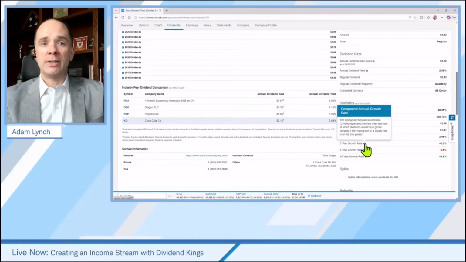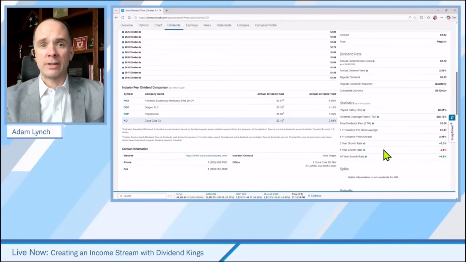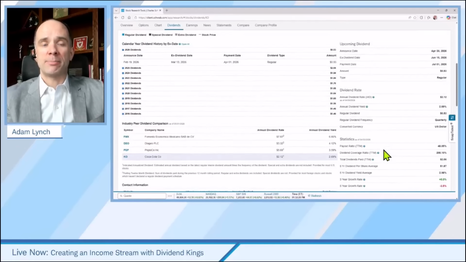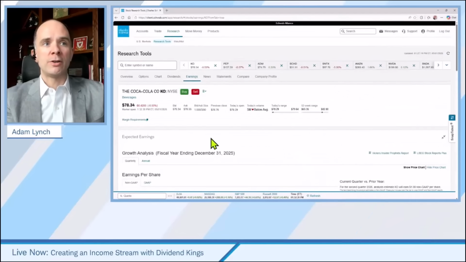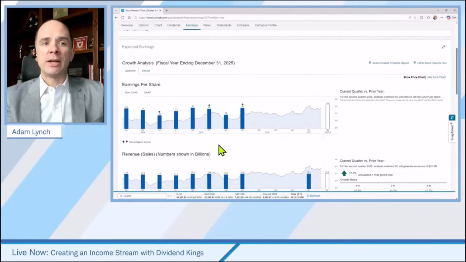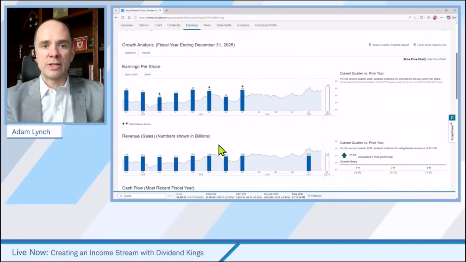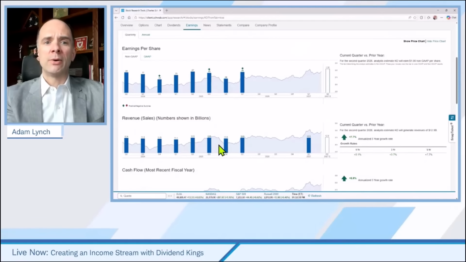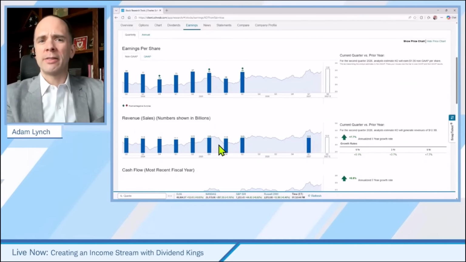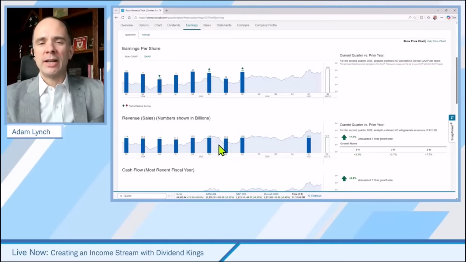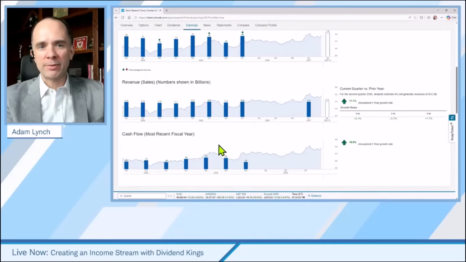Another thing to keep in mind is earnings. So we want to make sure that these companies have strong earnings, right? They need to have this cash to pay the dividend from somewhere. So I would always encourage people to take a look at the earnings tab, make sure that we've got steady, consistent earnings there. You can see we've got some earnings growth predicted. So these are the types of things that we want to make sure the company's in a good, healthy spot. Again, when we're looking at the dividend kings, we're probably not going to fall into that many traps.